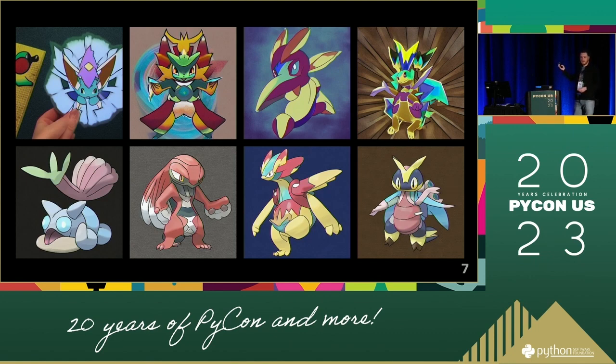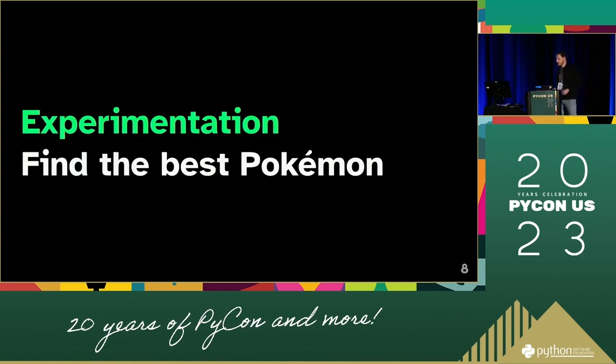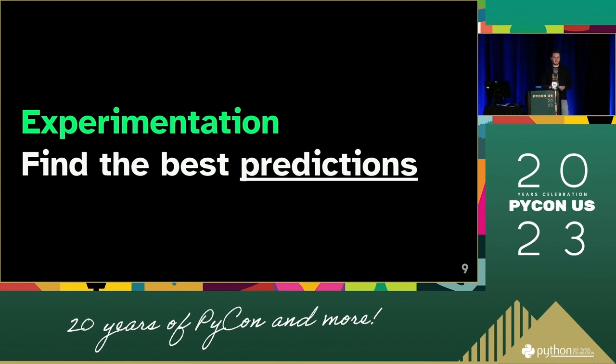And this is how powerful LoRa can be, because with about 20 minutes of training on my own laptop, I get really different and really targeted results. I'm quite happy with these as an initial experiment. So then moving on, what I started doing from here was experiment to find the best settings to generate the best Pokemon. And in general, this is something you'll see time and time again in machine learning projects, where you just keep experimenting, you keep tweaking some parameters to get to the best predictions, or more generally, to get to the best or the most performant model.